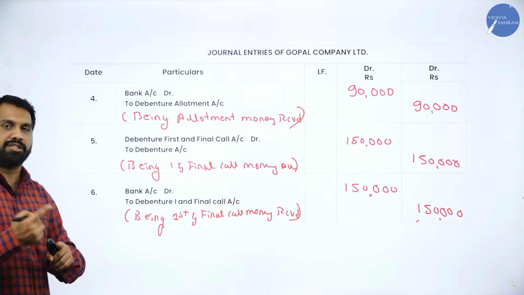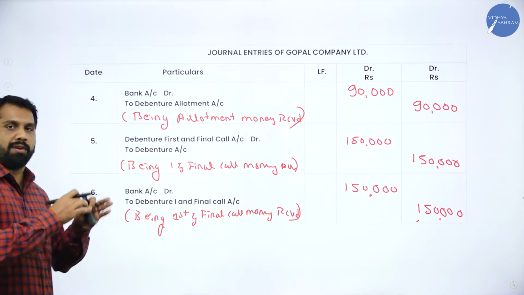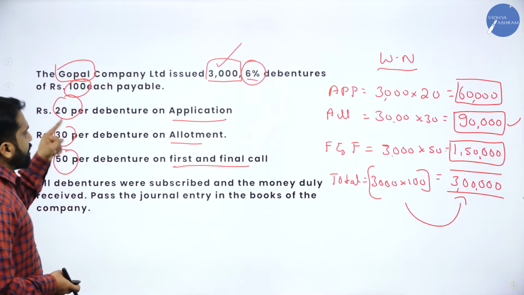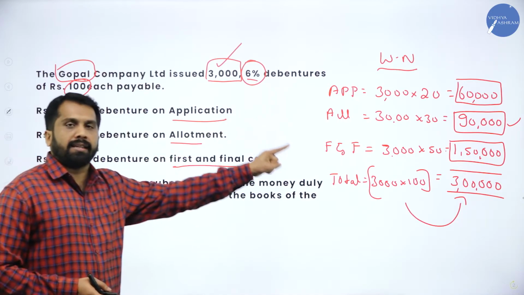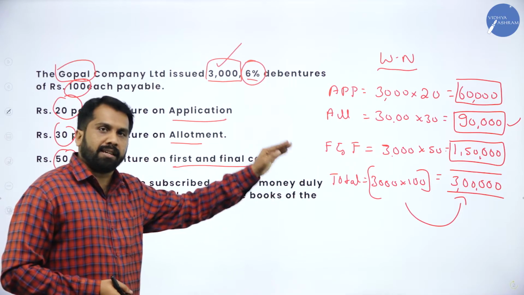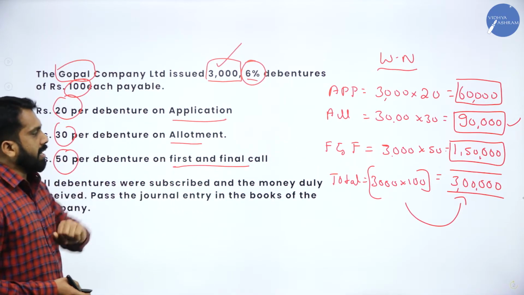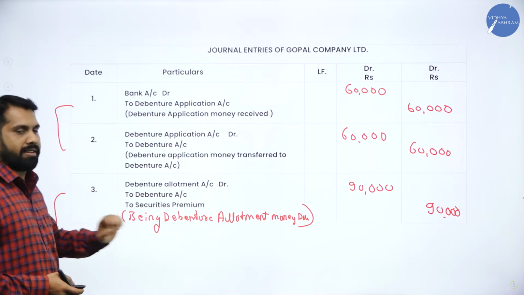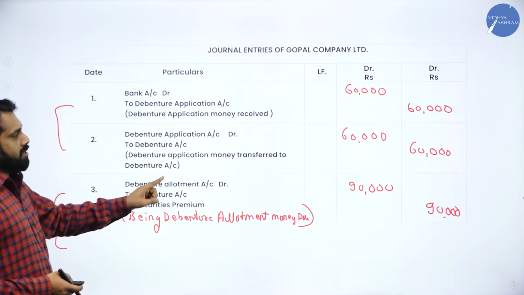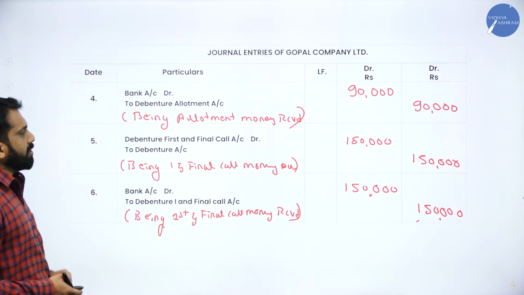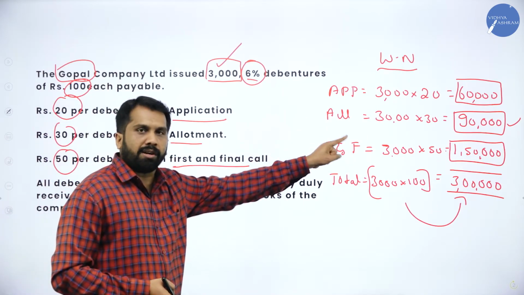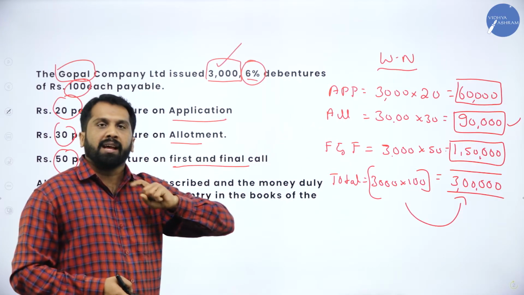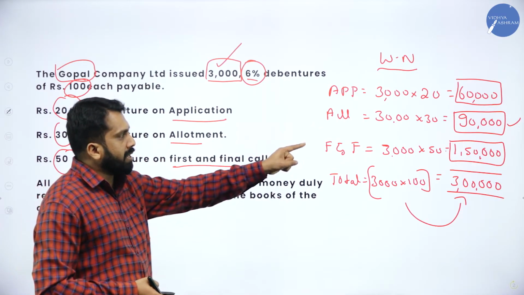We'll go for the next one. Before that, a small recap of your question and answer. This will be your question. Your working note should be like that. Once your working note is done, go with the journal entries. First, write down all the journal entries. Once all 6 journal entries are done, go back to your working note. For application, we have 2 entries, amount is 60,000. Allotment, we have 2, 90,000.